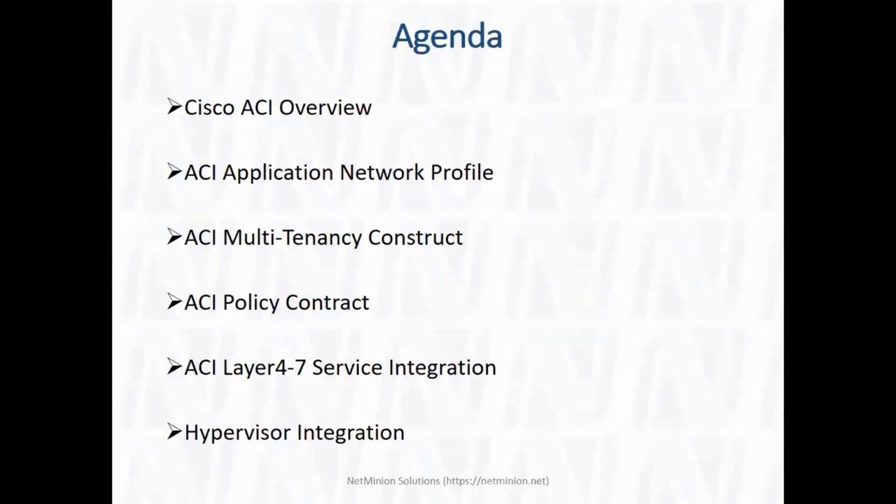What are the policy constructs at the VRF level, or what can we do if we don't want to create a contract for every communication? What is the alternative offered by the ACI that we are going to cover under this? And how can we define bidirectional communication? All those things we will cover under the ACI policy constructs.